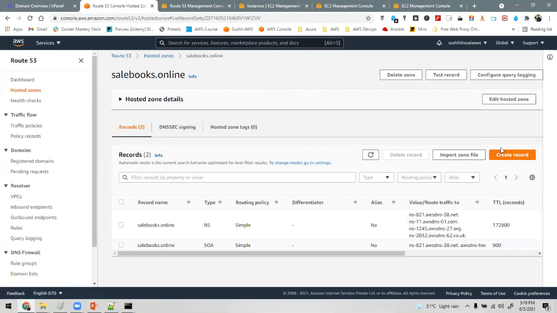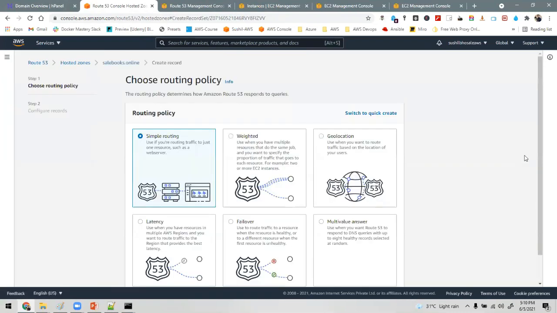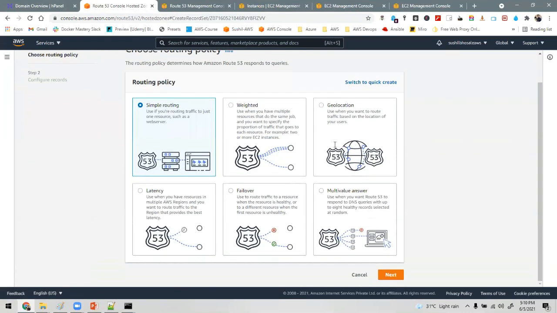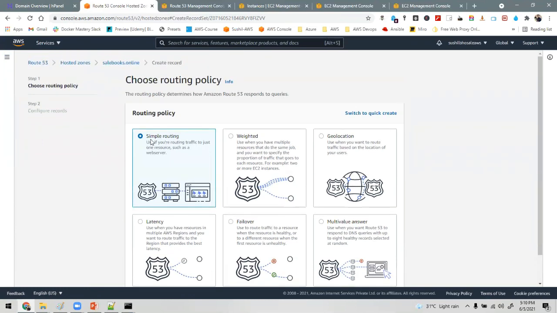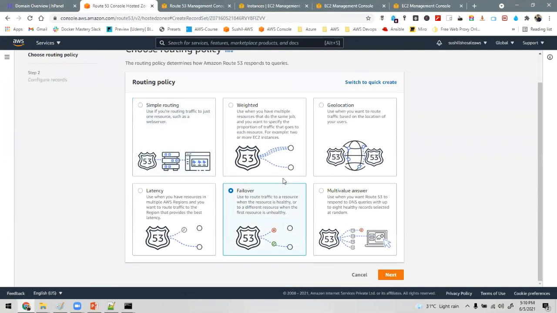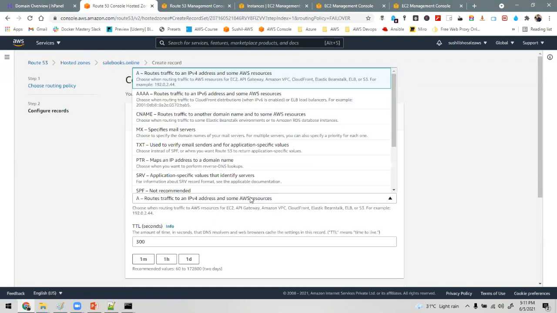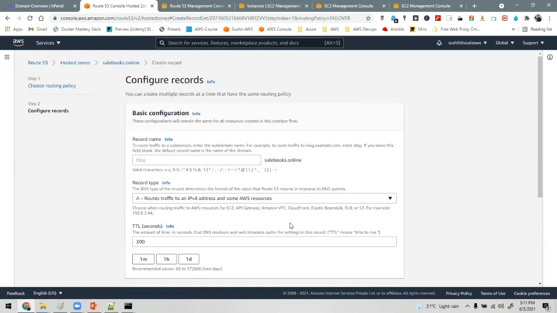For creating the record, click on create record, and we are going to use the failover routing policy. It depends on the requirement. Our requirement is that it should handle regional failure, so for that case we click the failover policy. Next, this is the record type I will be selecting.